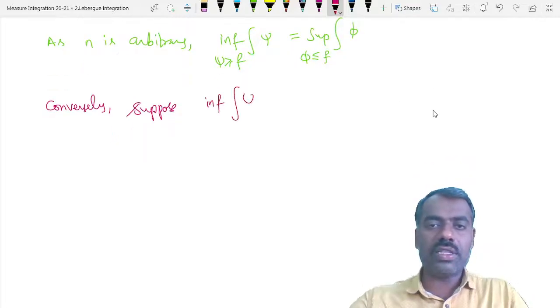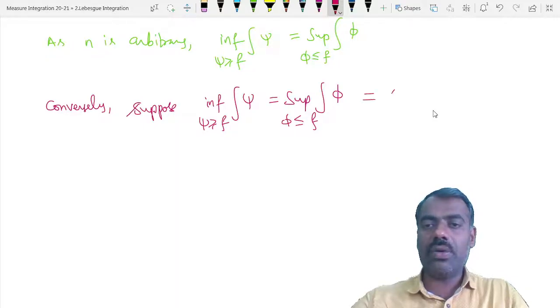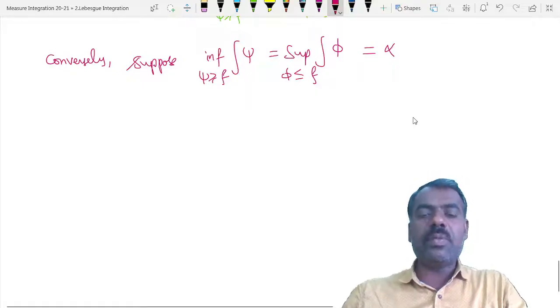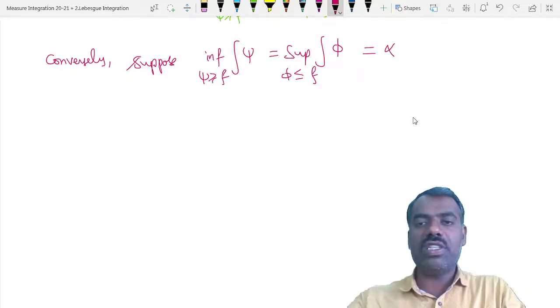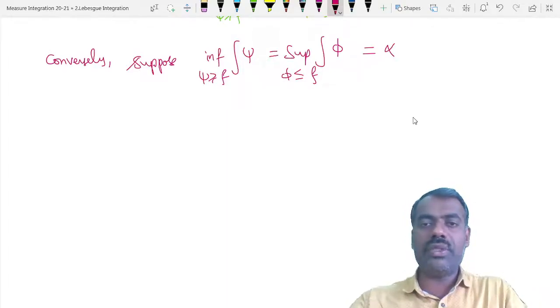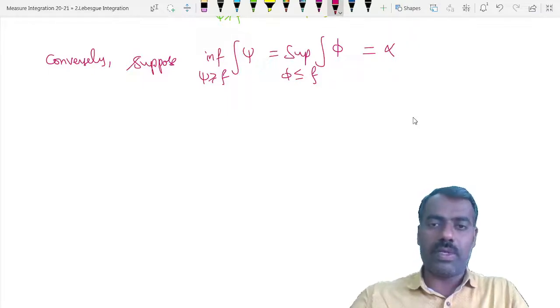Infimum of integration of psi greater than or equal to f is equal to supremum of integration of phi less than or equal to f, say call it equal to some alpha. Then what we know is that infimum means it is greatest lower bound. If this is equal to alpha, then if you add any positive quantity to this, it is not a lower bound. Similarly, if you subtract something, then it is not an upper bound, and so on, right?